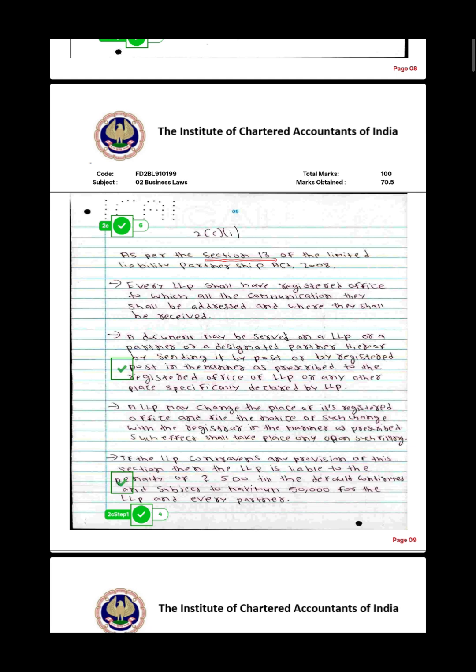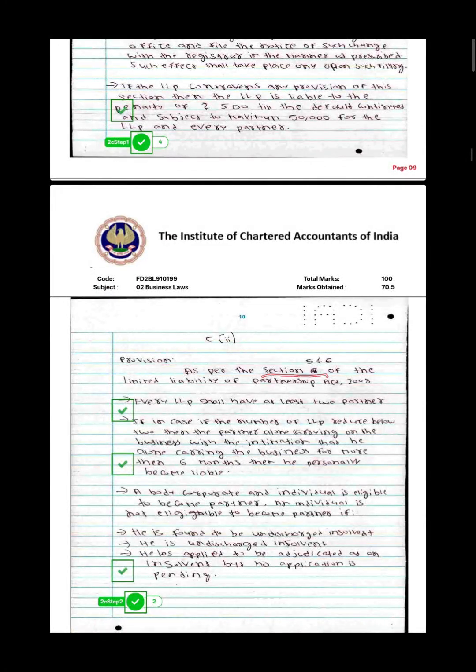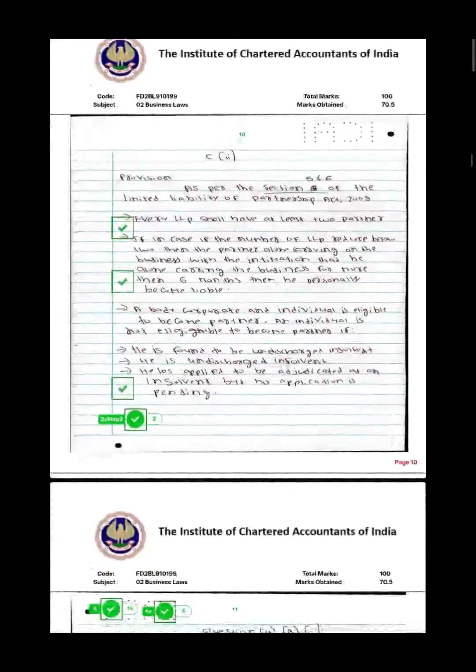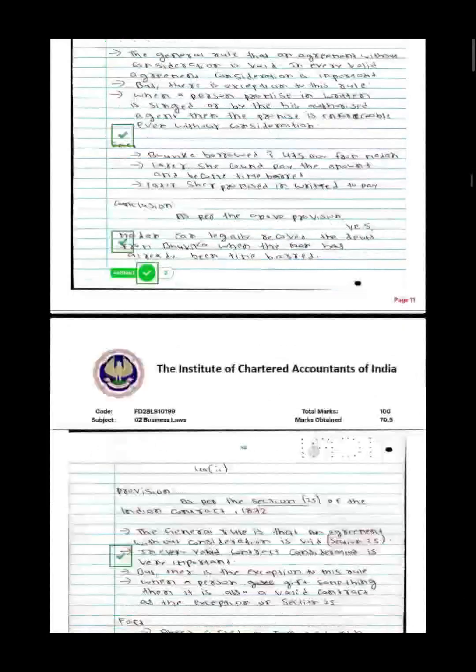The examiner will evaluate you by seeing your paper, and if you write the section number as well, that makes you different from others, and because of that the checker will allot you really good marks. As you can see, I have written the section number. And yes, it is not possible to read all the sections, but you can for sure try to read and remember as much as you can.